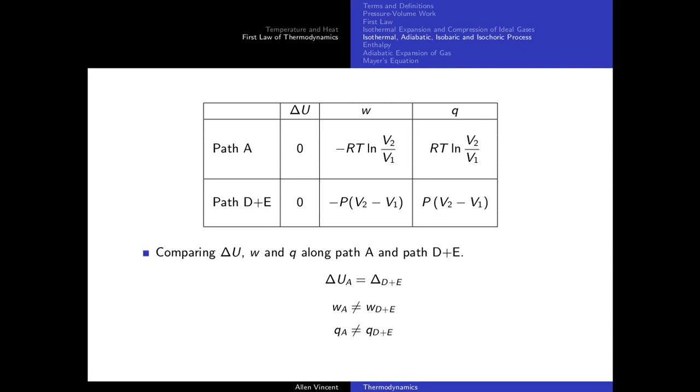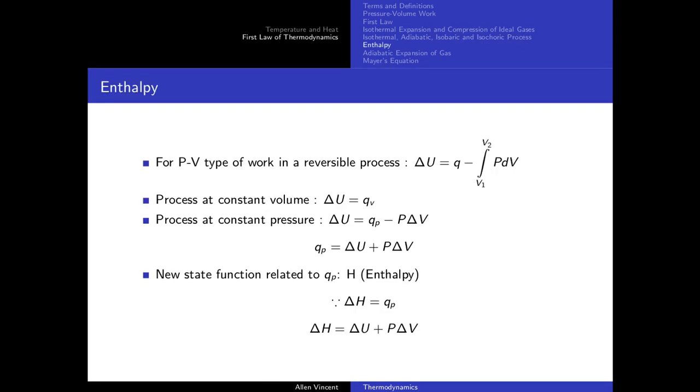Okay, all right, so now let's move to enthalpy. Okay, enthalpy. Now, before we talk about enthalpy, let's look at this expression here. For PV type of work in a reversible process, remember we are still talking about reversible processes, we are still talking about ideal gases. Okay, the change in internal energy is given by this expression. Now for a process at constant volume, dV is going to be 0, so this entire term will become 0. So I'll be left with delta U is equal to Q.